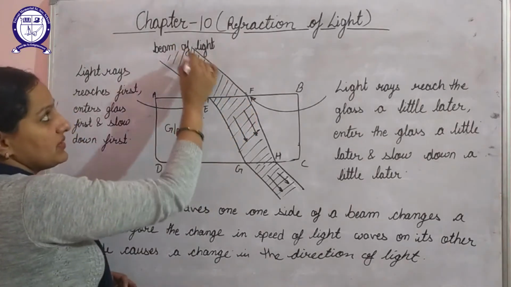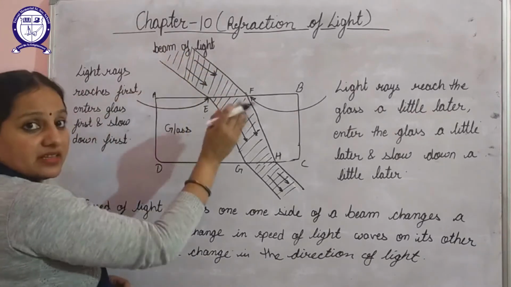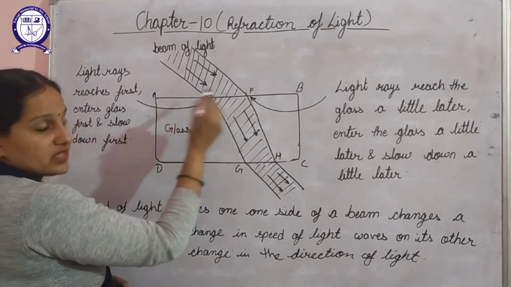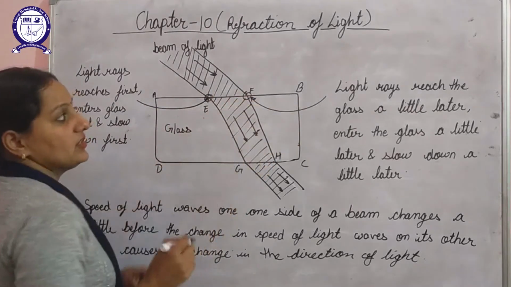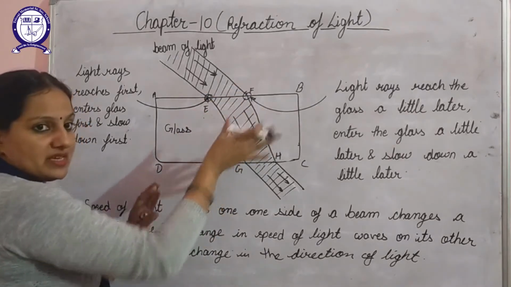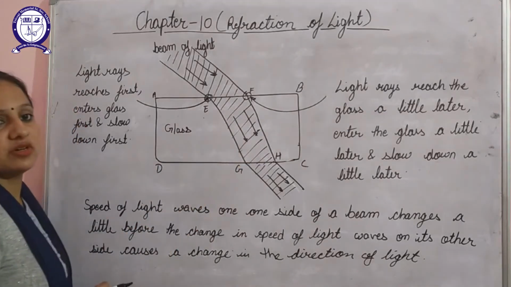That means whenever the beam of light enters a different medium obliquely, this portion will get slowed down first and this will get slowed down later. Because of this, the path of light appears to be a bit tilted, and this is what we call refraction of light.